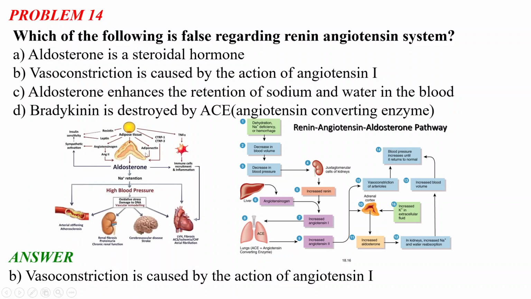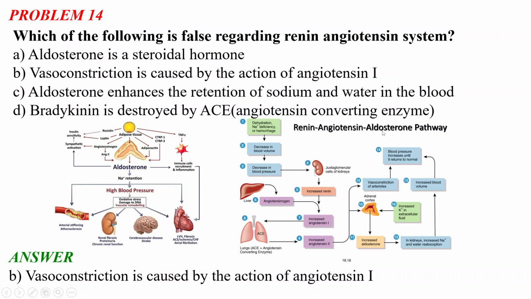Okay, so there is also this flowchart. There is adipose tissue, and from this, hormones and molecules are secreted. This aldosterone molecule is very important for sodium retention and high blood pressure. These are the side effects of high blood pressure: oxidative stress, damage to DNA, and vascular remodeling. There is arterial stiffening or arteriosclerosis, renal fibrosis, and cerebral disease or stroke. And there is also atrial fibrillation. These are the side effects of high blood pressure.